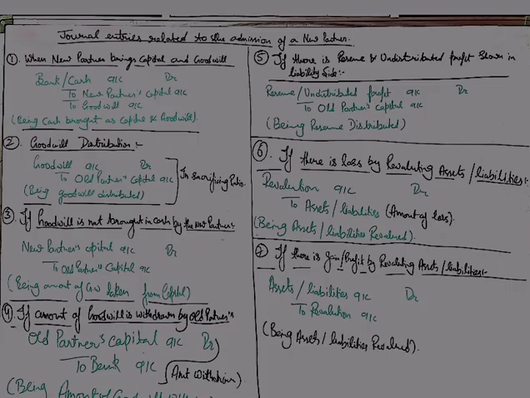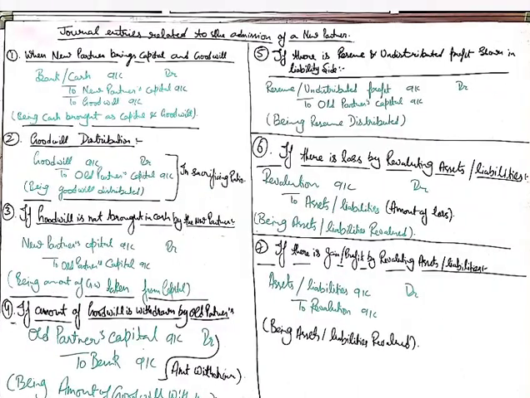Here I will tell you the journal entries related to the admission of a new partner. First of all, when a new partner brings capital and goodwill. When a new partner enters a firm, he will bring some cash as his capital or goodwill. So its first entry will be bank or cash account debit to new partner's capital account and goodwill account.